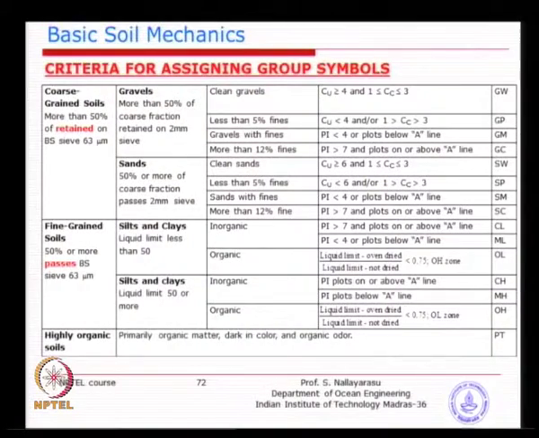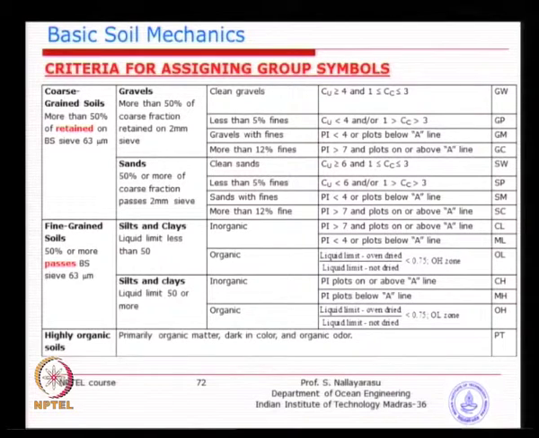So, if you look at this table, how do we classify? There is a requirement table. You can see here coarse grained soil, fine grained soil. I will take a minute to explain how we determine how much percentage. In order to go with the coarse grained soil, the coarse grains must be higher than 50%.